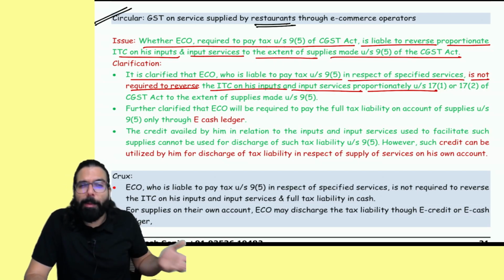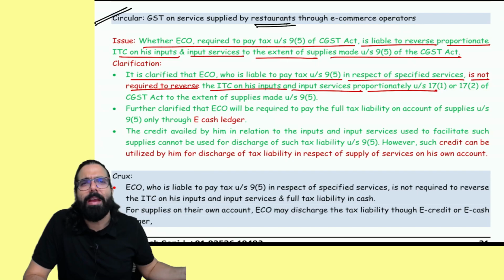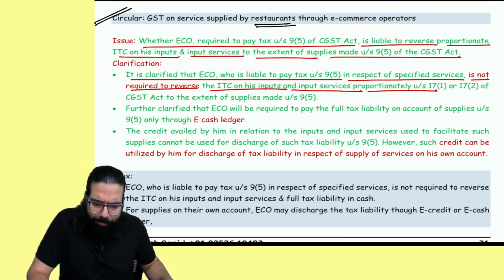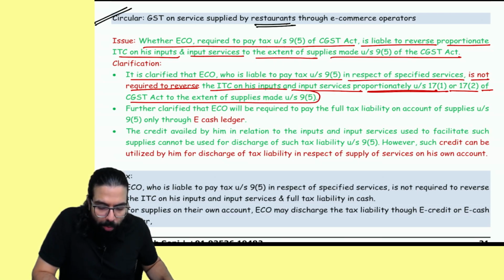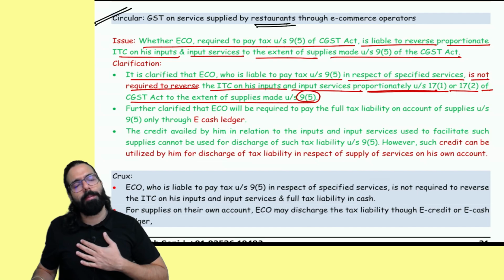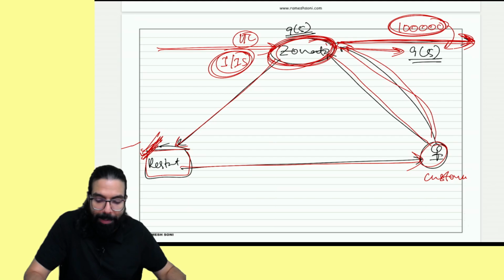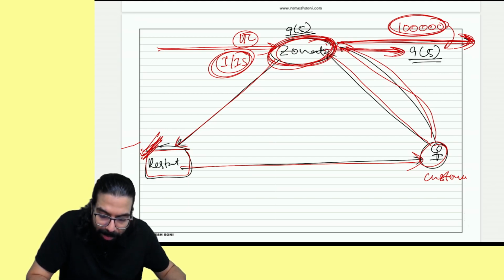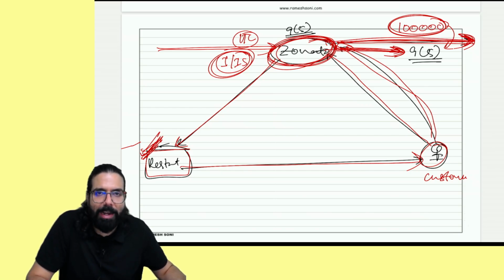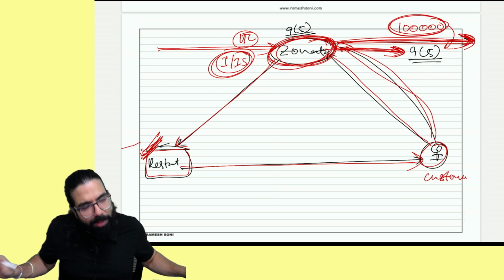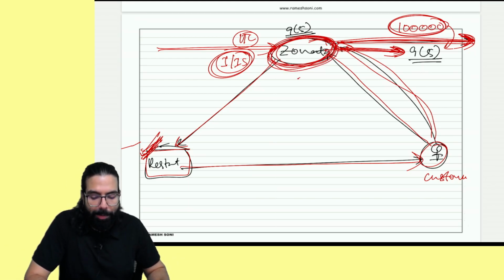Taxable exempt supply. Arey Baba, section 9(5) wala supply, is it exempt supply? No. Under 17(1) and 17(2) of the CGST Act, to the extent made under section 9(5), there is no reversal required. All input and input service credit will be available on its commission, etc. ka service also, and 9(5) wala supply is also on which it is collecting and paying the tax. There is no reversal which is required to be done by the e-commerce operator.